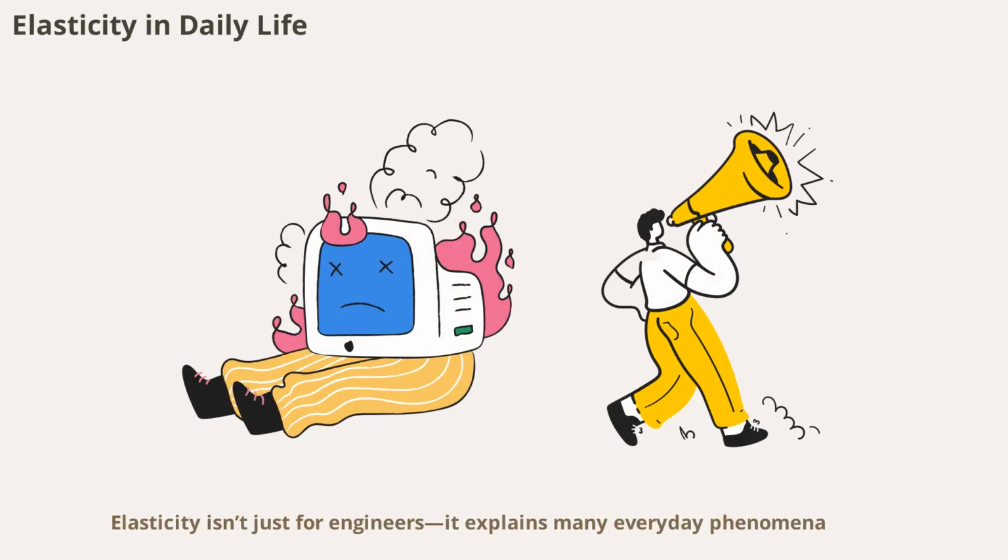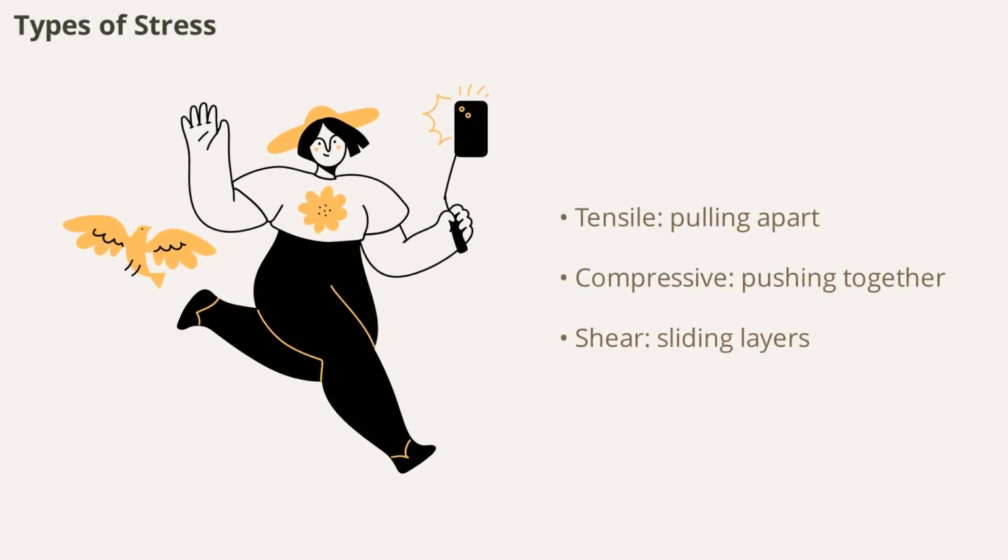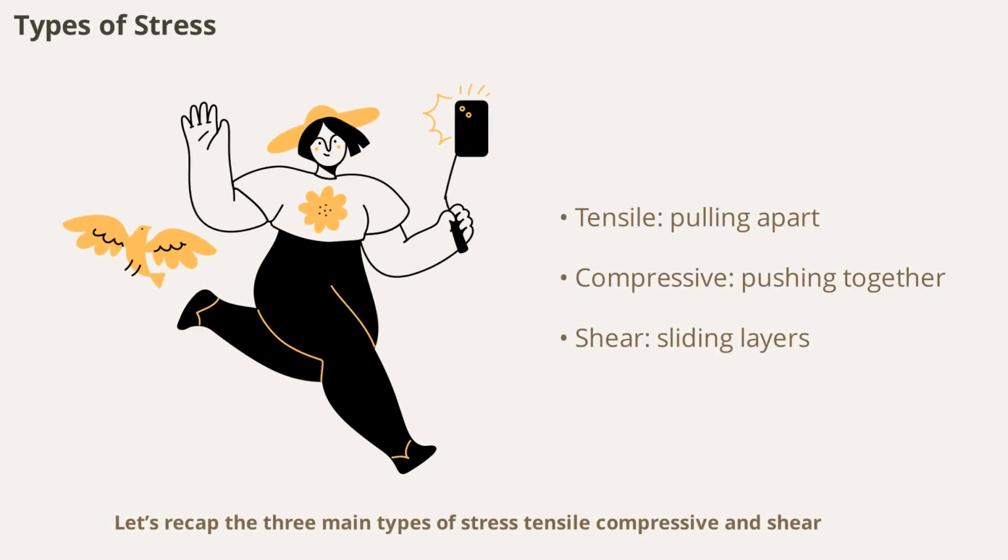Elasticity isn't just for engineers, it explains many everyday phenomena. From bouncing balls to the stretch in your clothes, elastic properties are all around us. Understanding how materials stretch, compress, and recover helps us appreciate the science behind common objects and informs better choices in product design and use. Let's recap the three main types of stress: tensile, compressive, and shear.